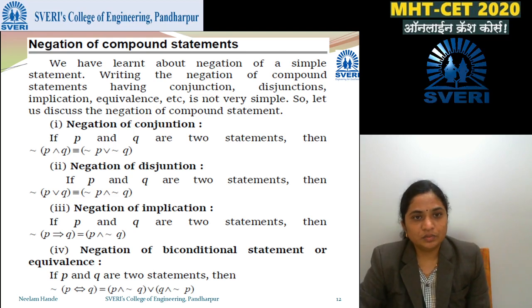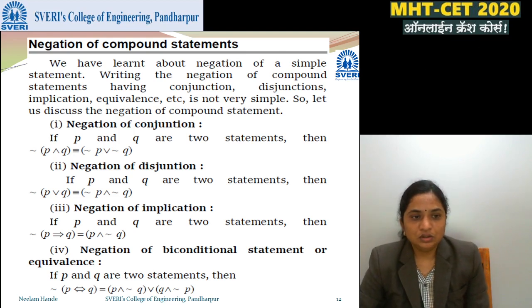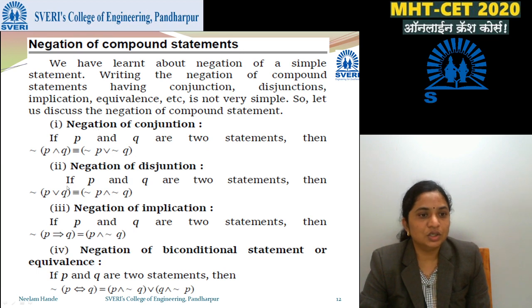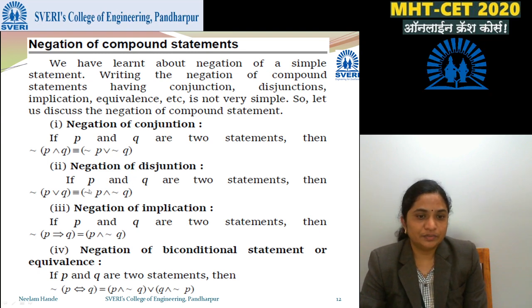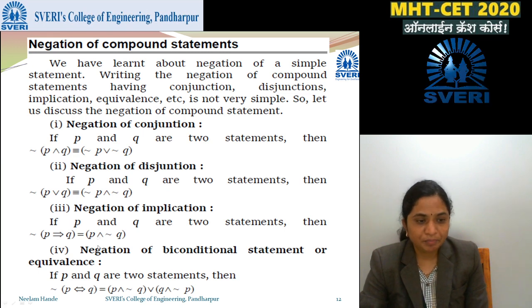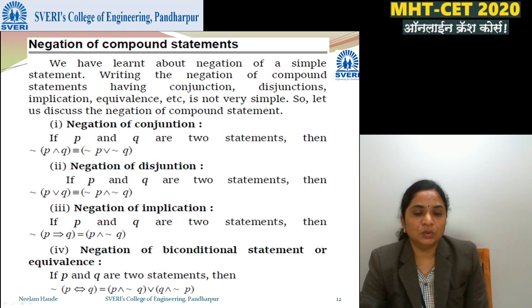Negation of a compound statement. The first is negation of conjunction: negation of P and Q is negation P or negation Q. Second, negation of disjunction: negation of P or Q is negation P and negation Q. Negation of implication: negation of P implies Q is equal to P and negation Q. Remember this.